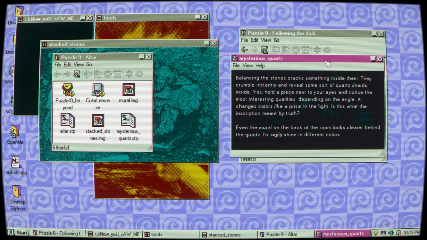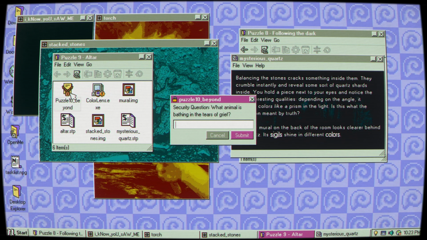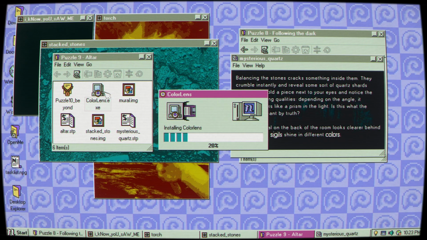Okay. Stack stones, mysterious quartz, altar. Okay, mural. Color lens. What animal is bathing in the tears of grief? Okay.